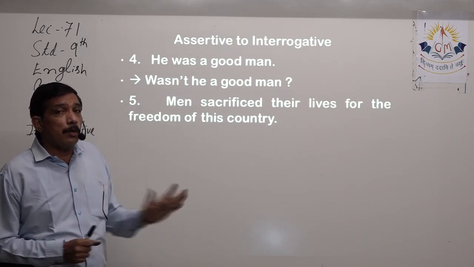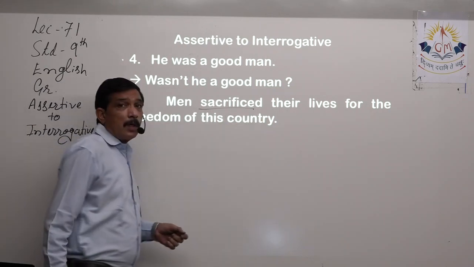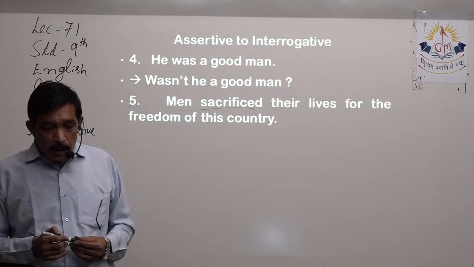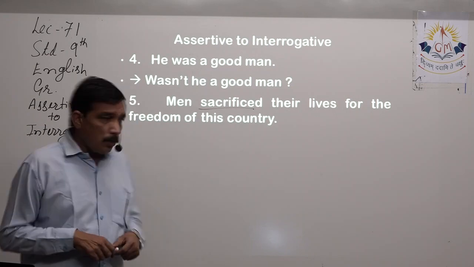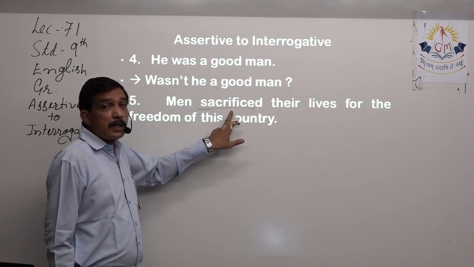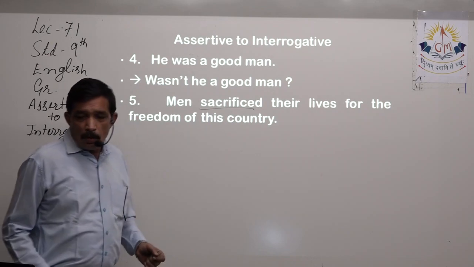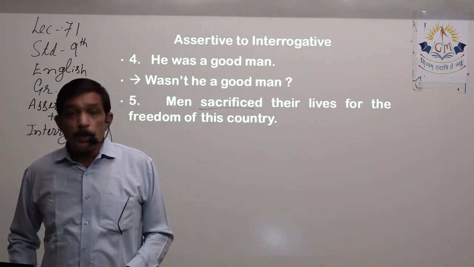No helping verb, because men sacrificed is the verb, right? Without any helping verb. So when there is no helping verb, we have to use the forms of do. For using the forms of do, see which tense is this? Sacrificed. Past tense. Past tense of do form is did. So very small change. That is what I told you earlier also.